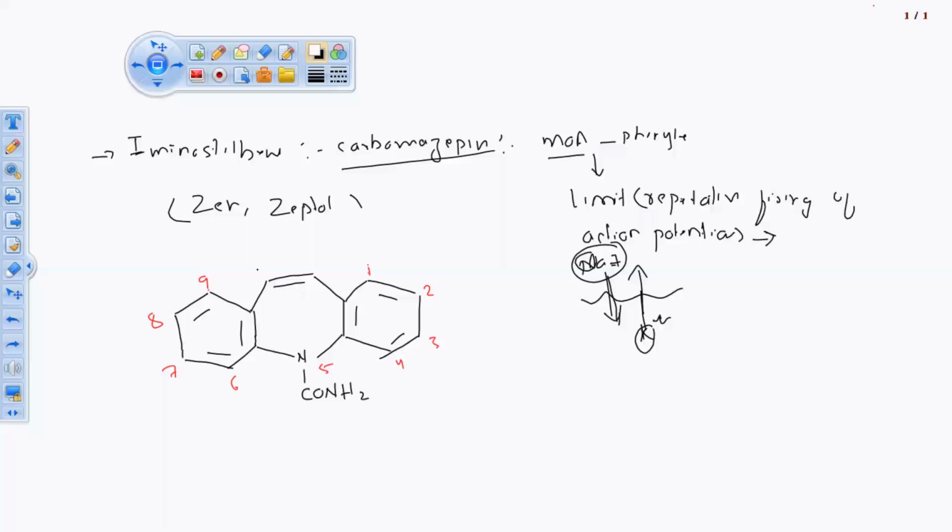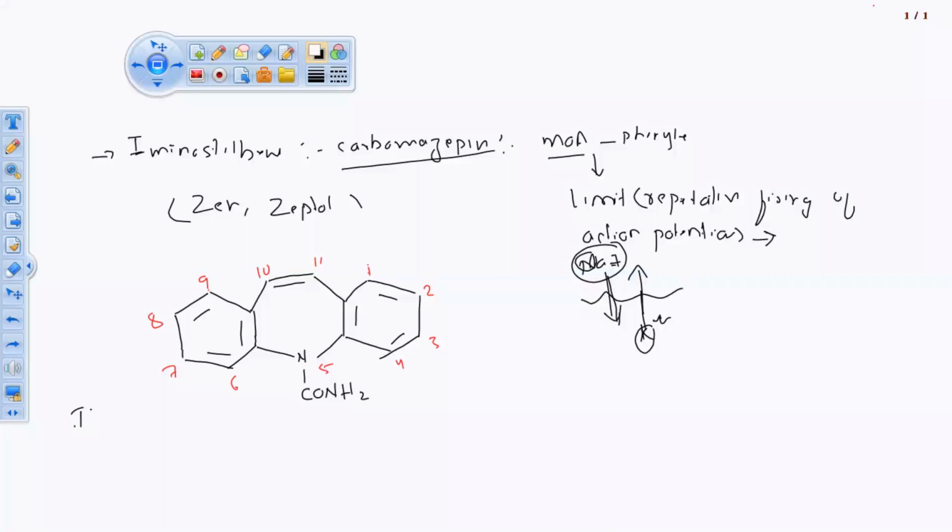Here, in between 10 and 11 we are having one double bond, in between the carbon atoms. Okay, in between these two carbon atoms we are having one double bond. So this double bond helps us to write the metabolic process. ठीक है, यहाँ पे हम देखेंगे. Now we have labeled the carbon atoms and nitrogen atom. Now I'm going to write the IUPAC name of the structure.